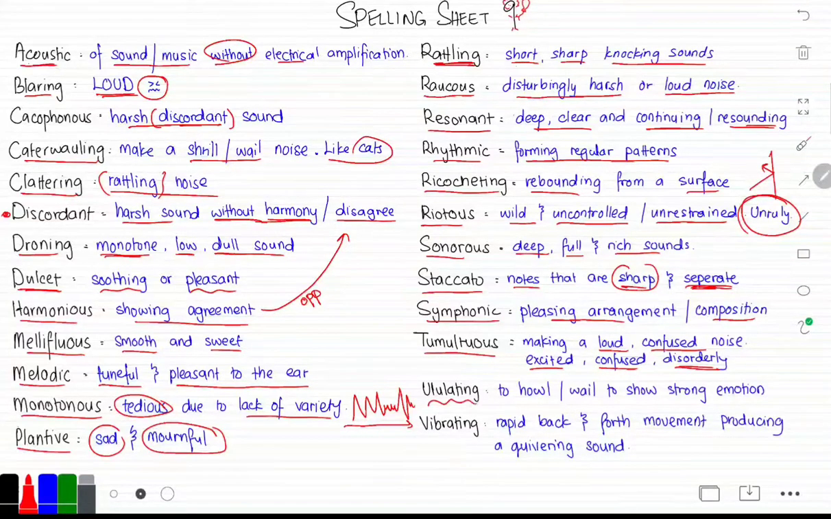What is ululating? Ululating is what happens in Sudan in weddings. It is to howl or wail to show strong emotion. So in Sudan's wedding cases, it's a happy emotion. What is vibrating? Vibrating is rapid back and forth movements that are producing a quivering sound.